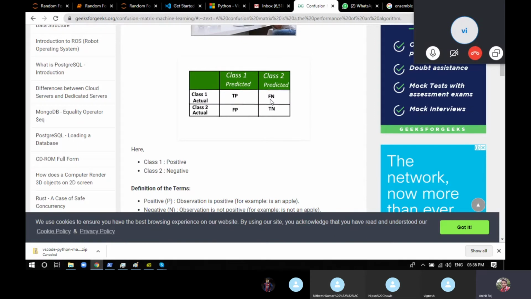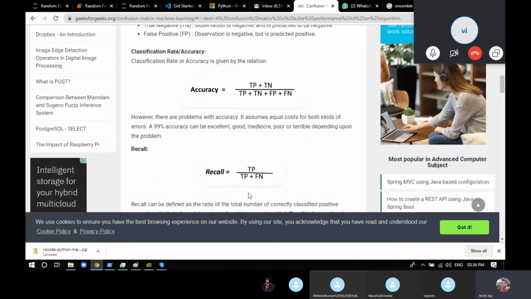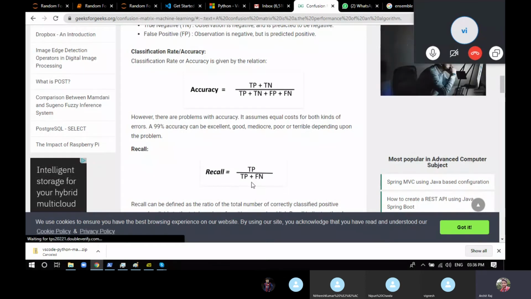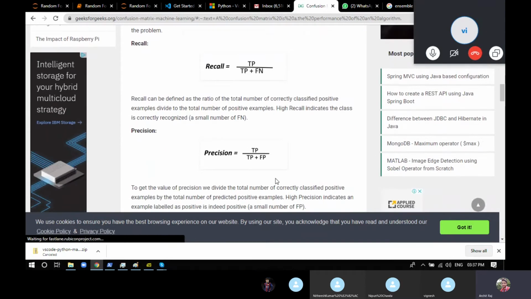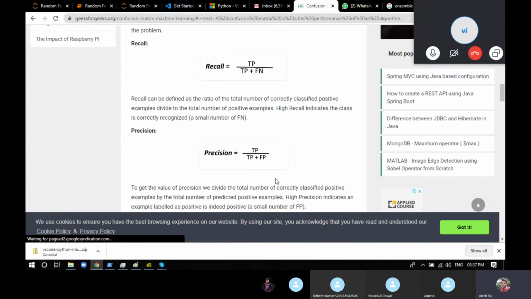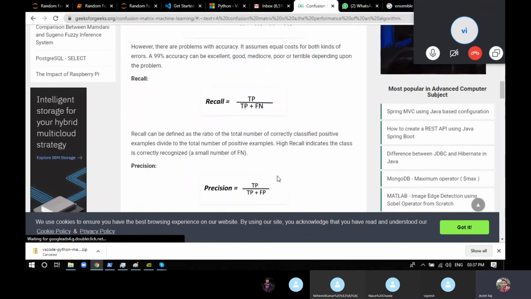Out of those, how many did the model give as yes? True positive. So recall is true positive divided by true positive plus false negative: the numerator is the true values properly guessed true by the model, and the denominator is all the true values.